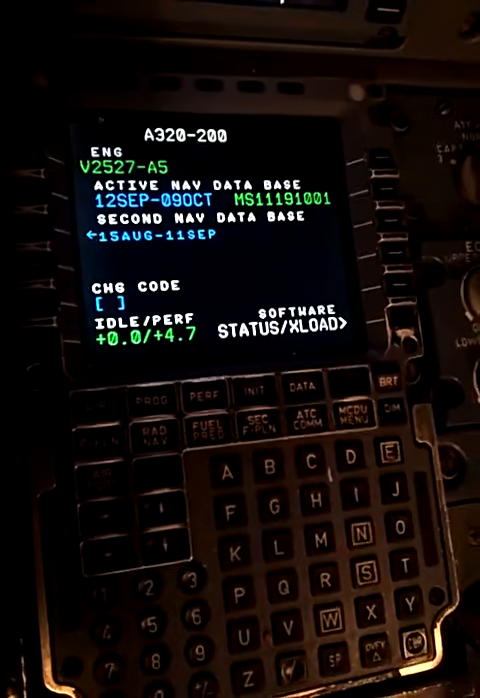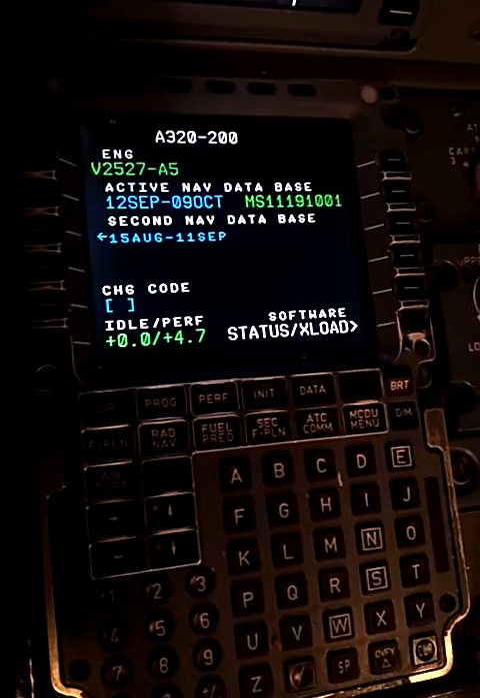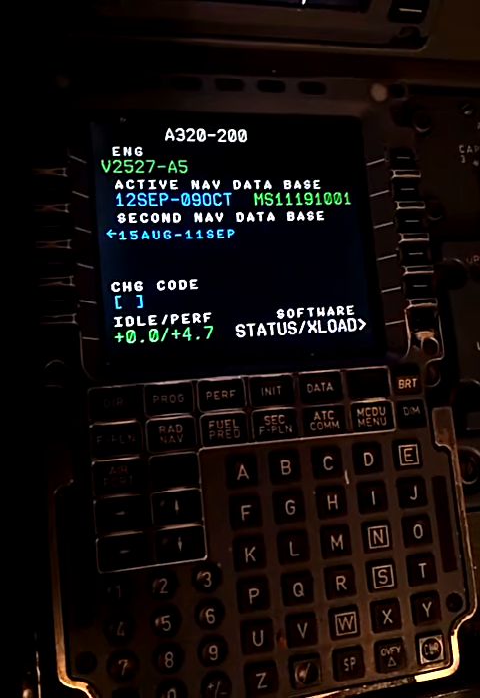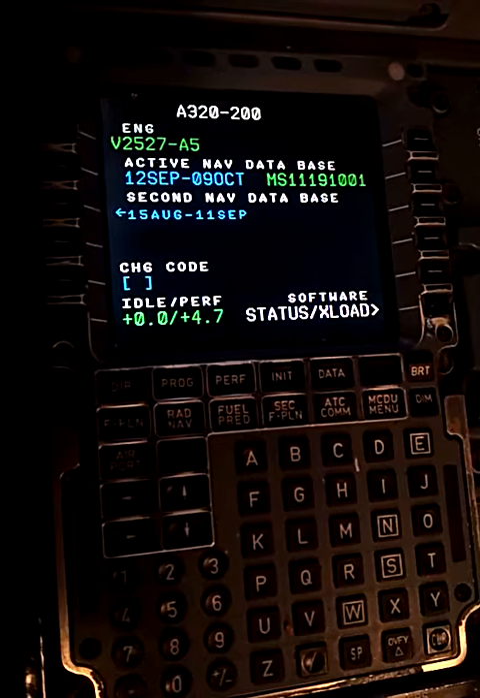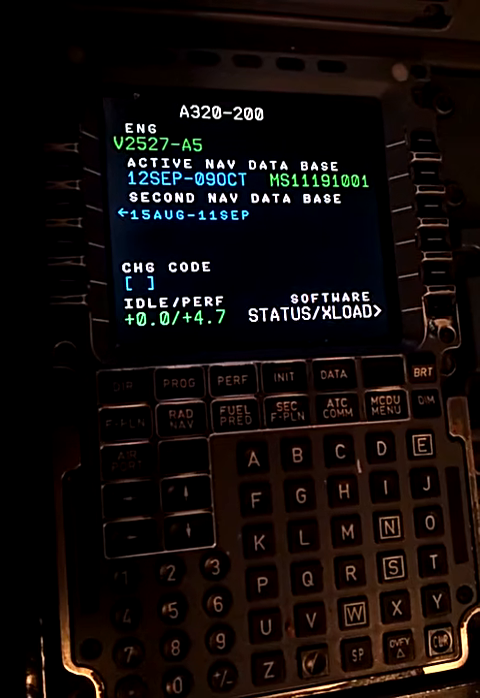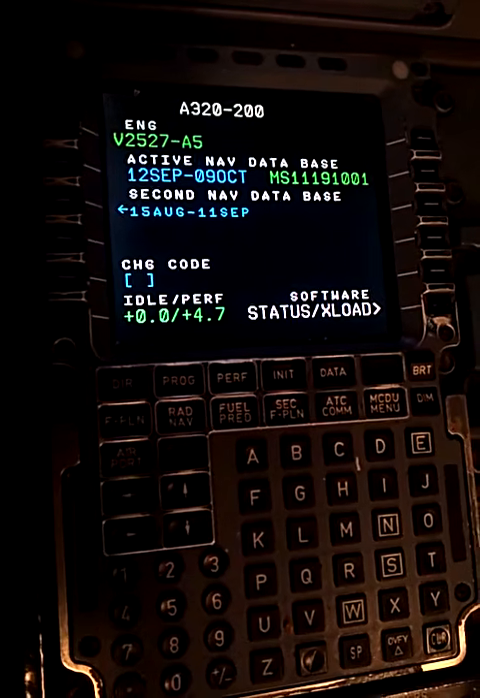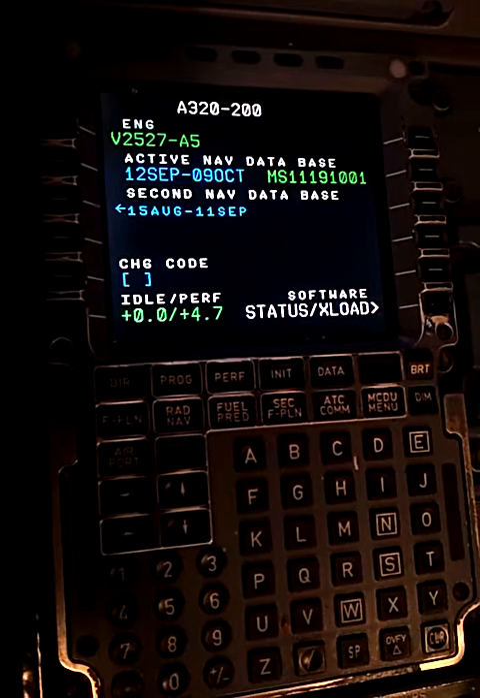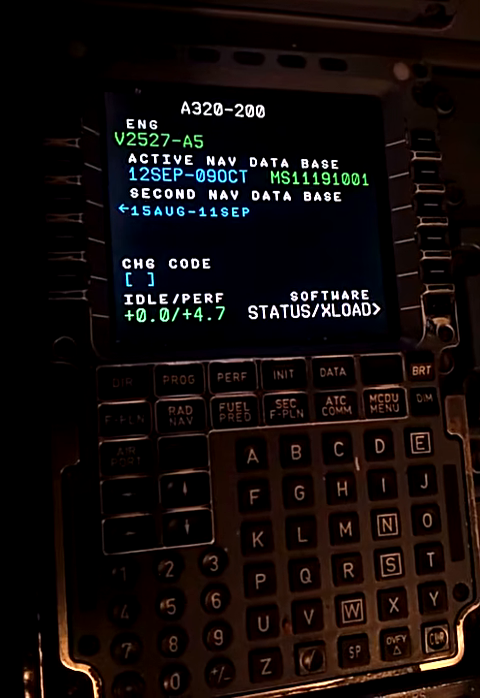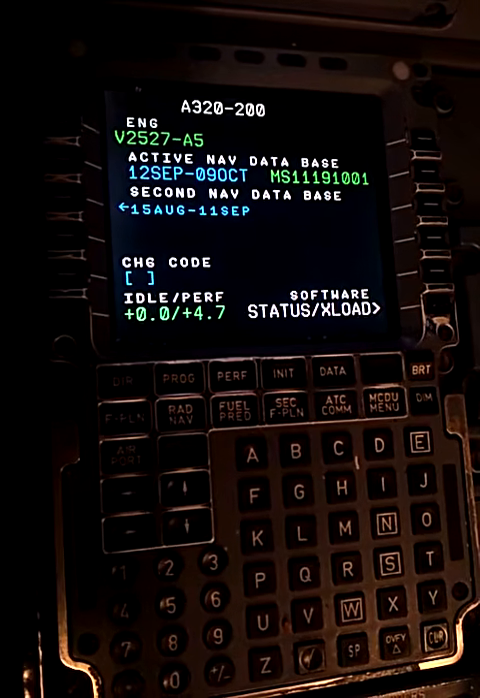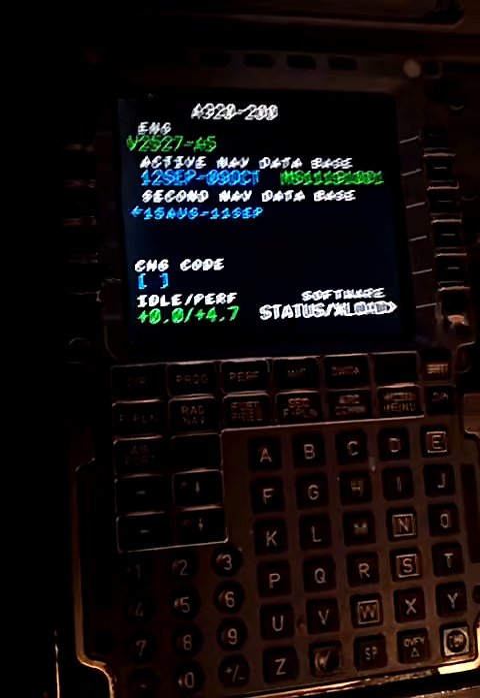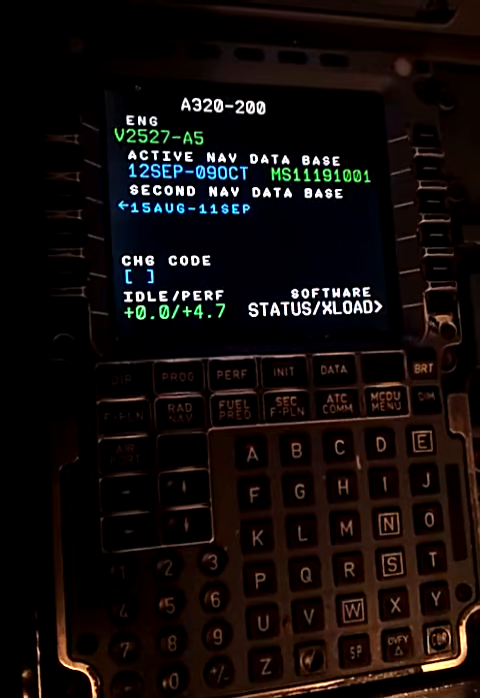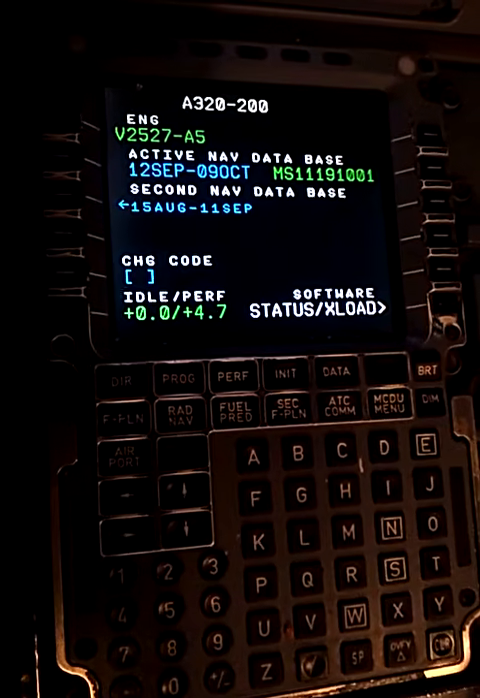Hello and welcome. In this video we're going to show you how to make a TCAS system test through the MCDU. We all know that the TCAS is an important computer unit on board of the Airbus 320. So let's get started and make a TCAS system test from the MCDU.